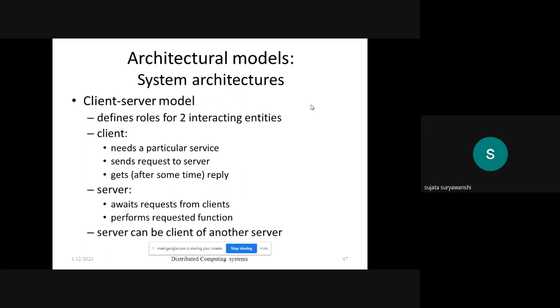We can change the role of the system as a server or as a client as per our convenience. One server can act as a client also, because that server is connected to the client to perform the task, but if that particular task cannot be performed by the server, then the same server can invoke the method on the other server to perform that task. That particular server will act as both client and server.